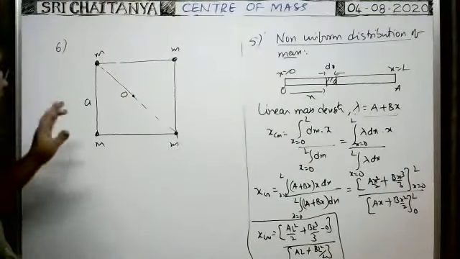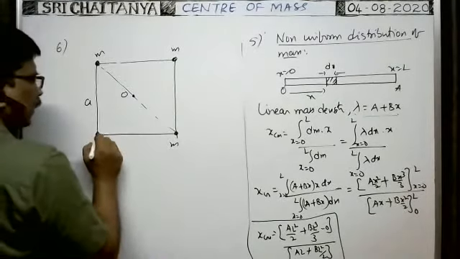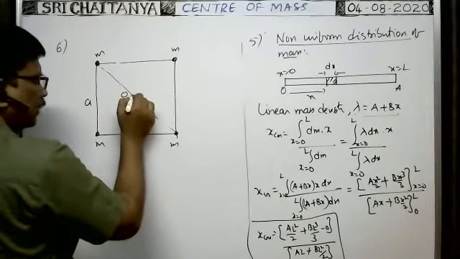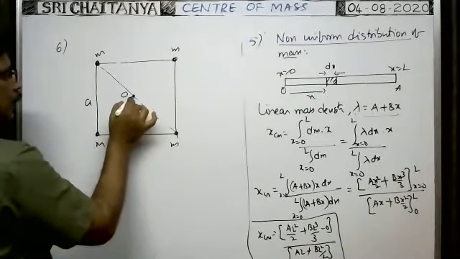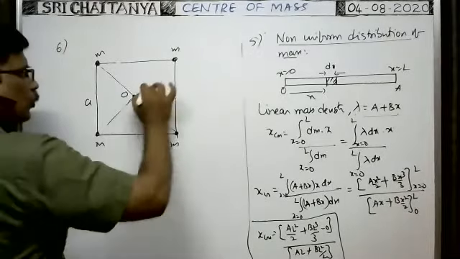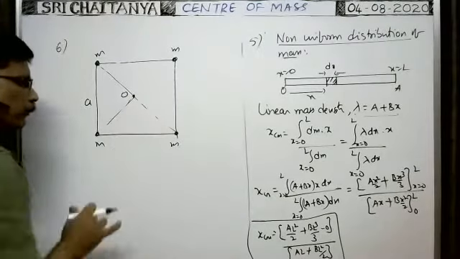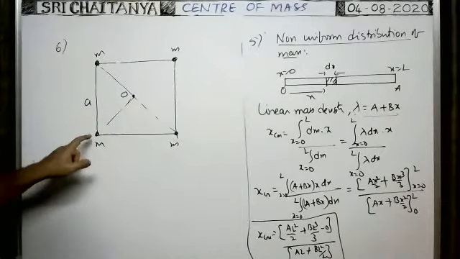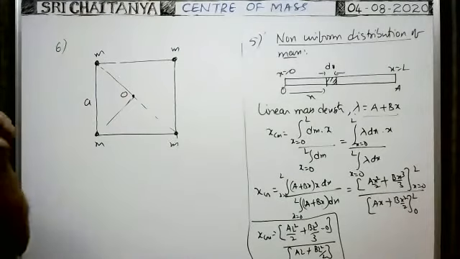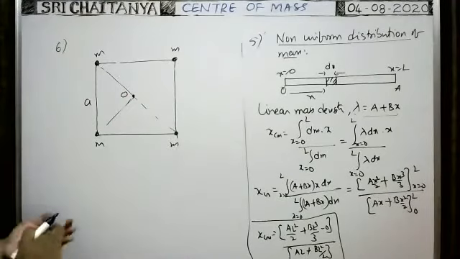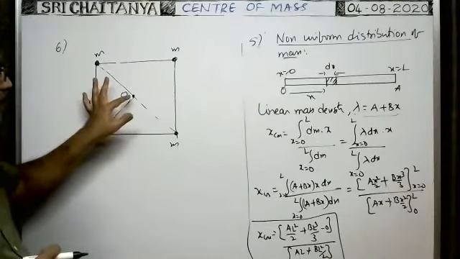At what distance from one of the corners does the center of mass lie? The center of mass lies here, of course. From one corner, this is the distance. This diagonal is root 2 a, and half of this distance means root 2 a by 2, which is a by root 2. That's why the center of mass lies at half the diagonal, a by root 2 from one corner. In this way you can do it. But my question is, here in the four particle system, the center of mass lies exactly at the center of the square.